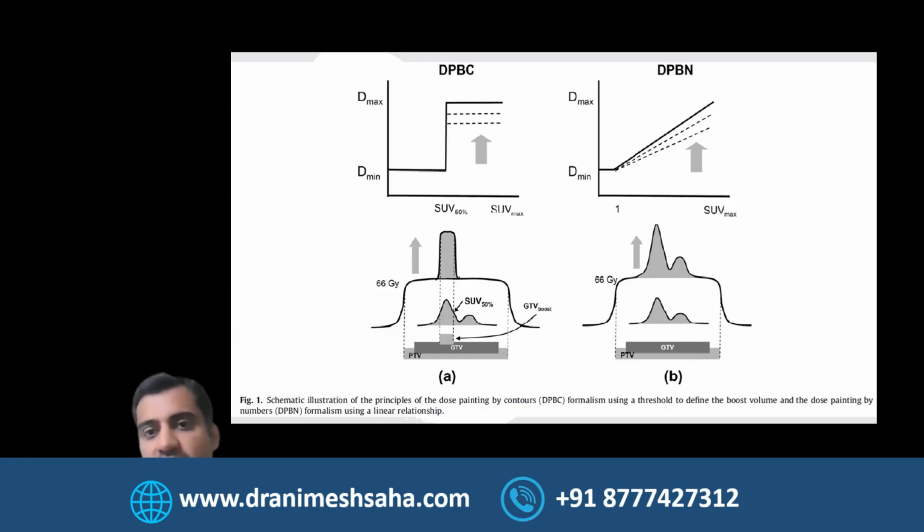Or you can just go by the variation in SUV and increase the dose as the SUV is increasing, taking a linear approach, which will obviously divide your target volume into small subsets. The smaller the subset, the higher the dose escalation possible, because hopefully you will be able to stay away from OAR constraints, which is the main limiting factor.